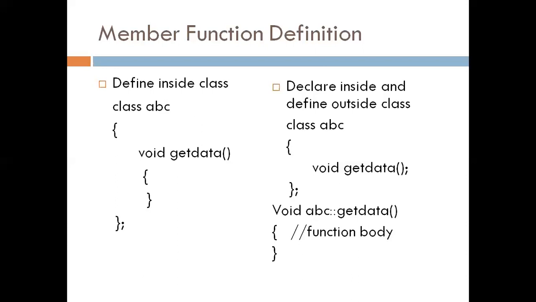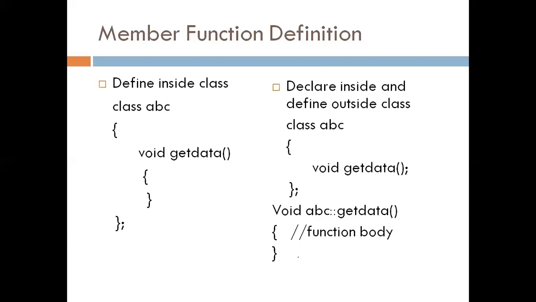Then we use the class name in which that function is declared. The get data function is declared inside class ABC, so here we use the class name ABC, then the scope resolution operator, and then the function name, and then parentheses if any. Then this is the function body. So this is member function definition.